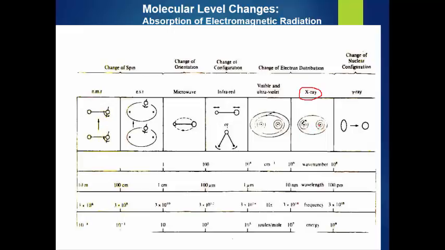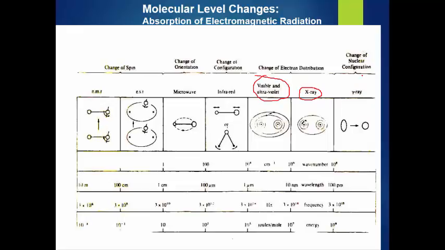See this, there is a change in the inner electron distribution. In the case of visible and ultraviolet, there is a change in the outer orbital electrons. This is the main difference between UV and X-rays. The last one is the gamma rays.